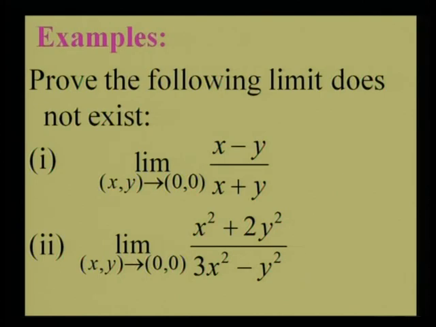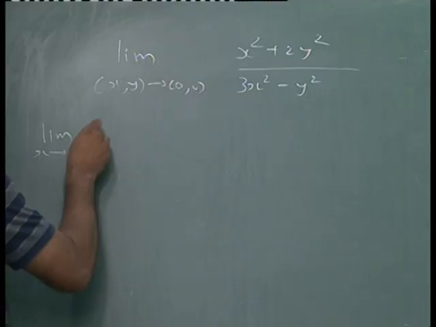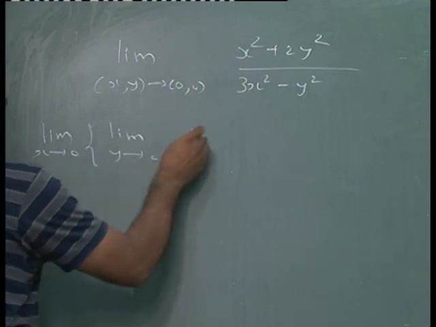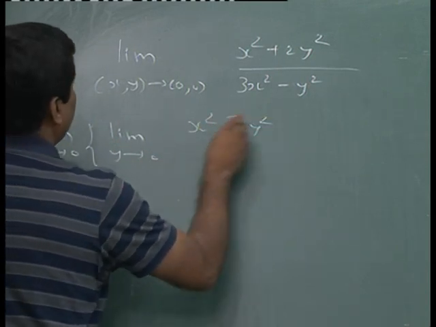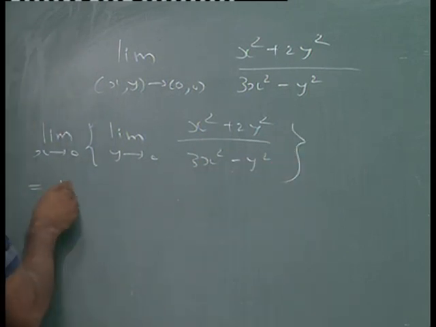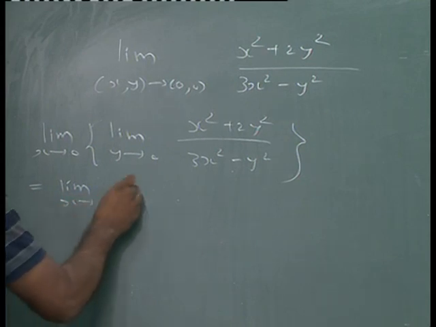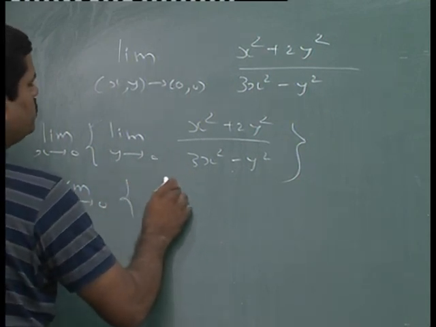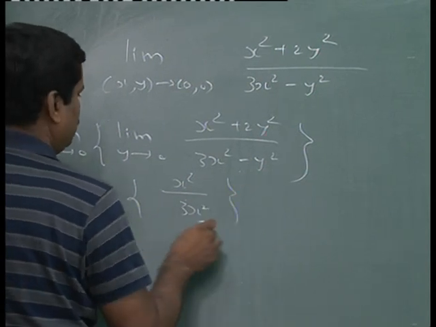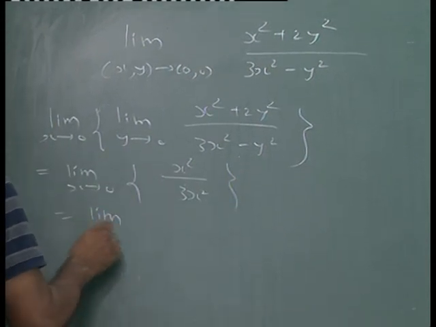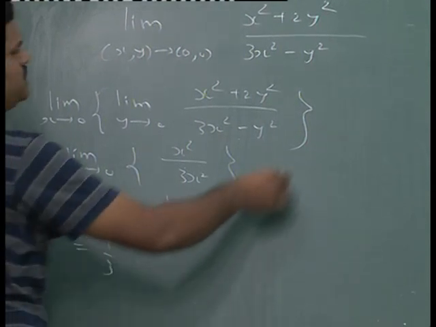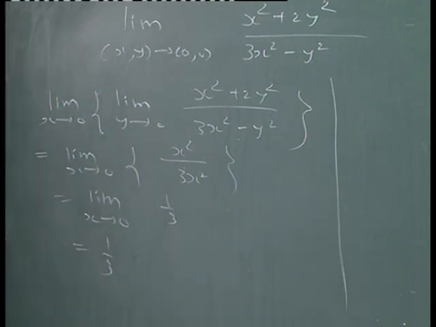Let us find this first double limit. Limit x tends to 0, limit y tends to 0, (x square plus 2y square) upon (3x square minus y square). This is equal to limit x tends to 0. By putting y equal to 0, you will get x square upon 3x square plus 0 plus 0. So, final answer when cancelling x square, you will get 1 upon 3. So, this first repeated limit is 1 upon 3.